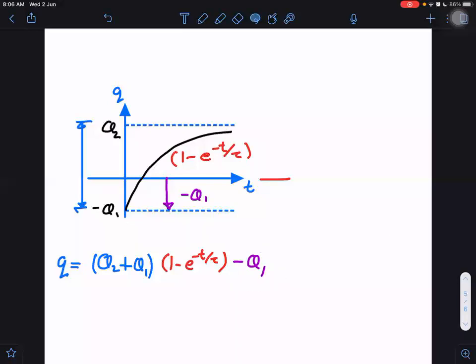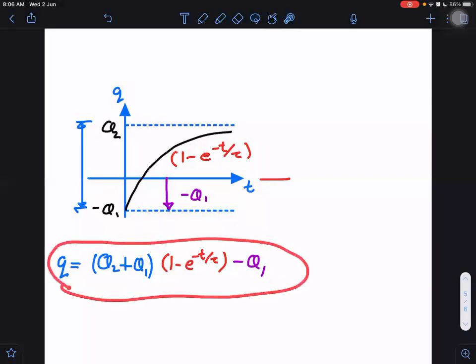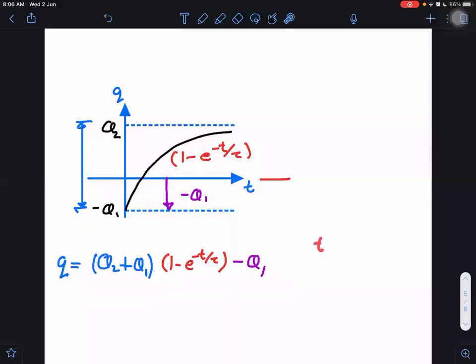And if some doubt remains whether this equation is right or not, I'm telling you a very simple tip. Find the value at t equals 0 and find the value at t infinity. If this equation satisfies just these two places, for t equals 0 and for t infinity, then definitely this equation is right. It cannot be wrong. For example, what should be the value at t infinity? The value should be Q2. Are we getting Q2 or not? Yes, sir. At t infinity this term becomes 0, Q2 plus Q1 minus Q1, and we are getting Q2. That is correct. At t tends to 0, the value should be minus Q1.